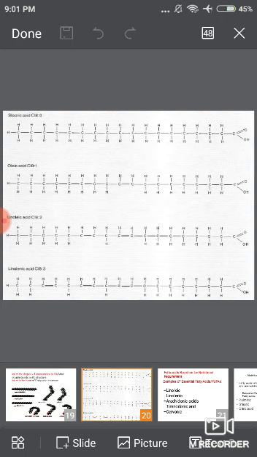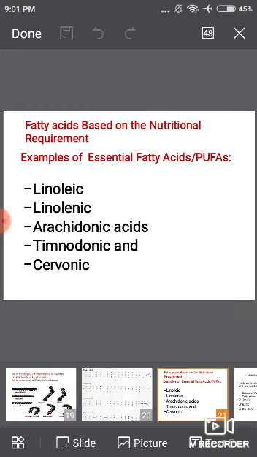Oleic acid is not converted to linoleic acid. That means, in order to convert oleic acid to linoleic acid, we require an enzyme which introduces a double bond at the 12th position, but in mammals there is no such enzyme, that is, delta 12 desaturase. Therefore, linoleic acid cannot be biosynthesized from oleic acid. Arachidonic acid, timnodonic acid and cervonic acid are examples of essential fatty acids.